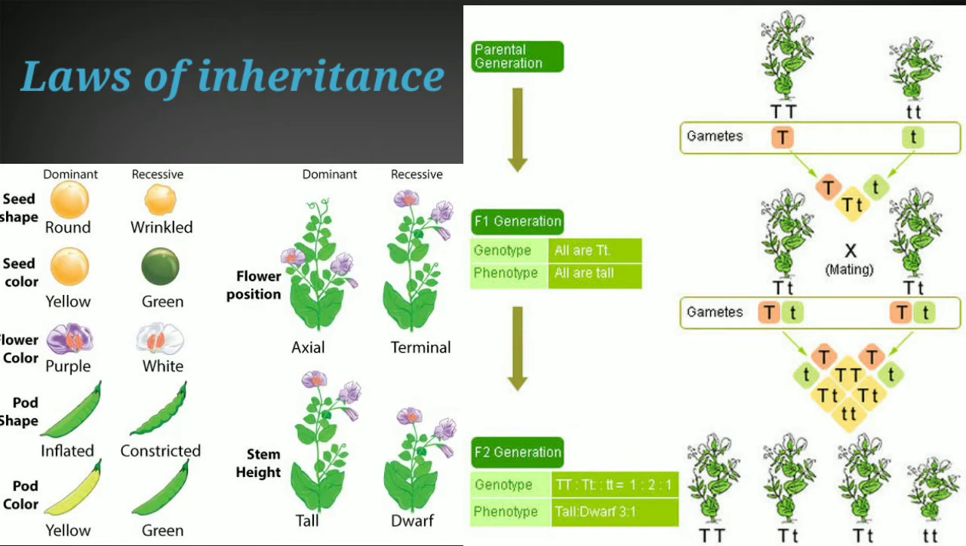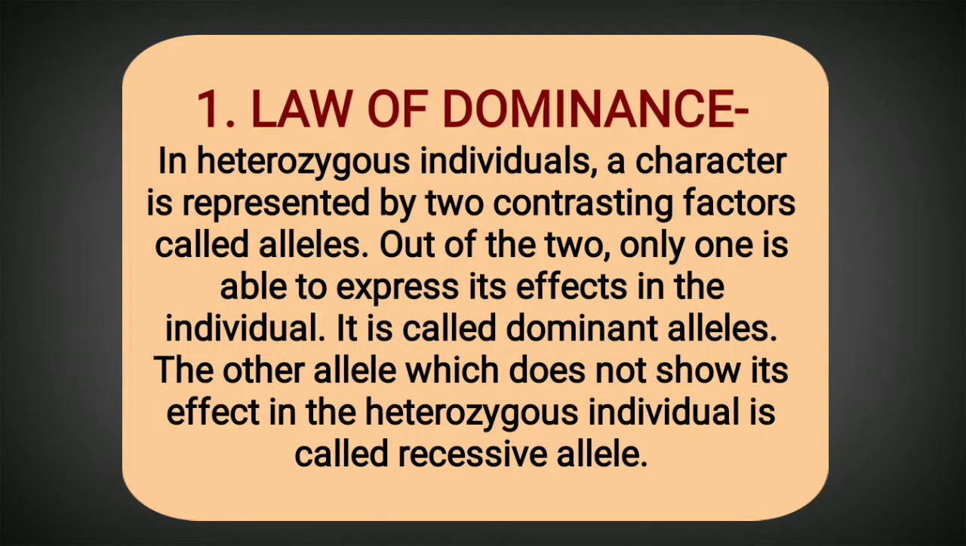Now let's discuss the laws of inheritance. The first law is the law of dominance, or principle of dominance. According to this law, in heterozygous individuals, a character is represented by two contrasting factors, that is called alleles, and out of the two, only one is able to express its effects in the individual. It is called the dominant allele, and the other allele which does not show its effect in the heterozygous individual is called the recessive allele.